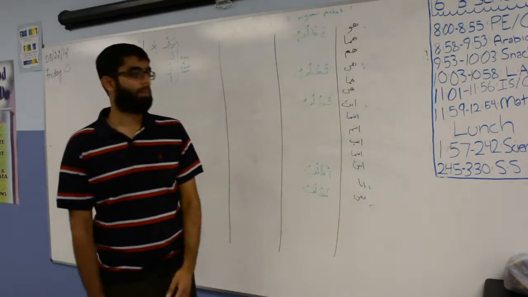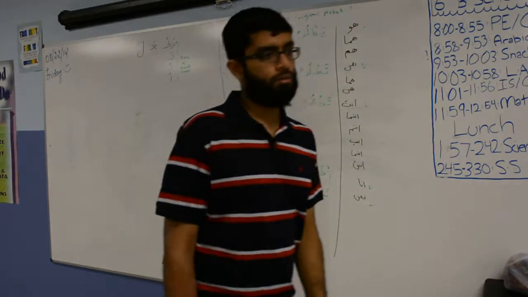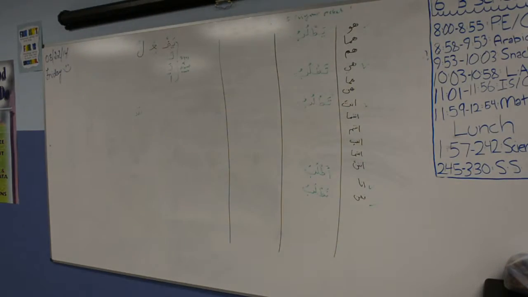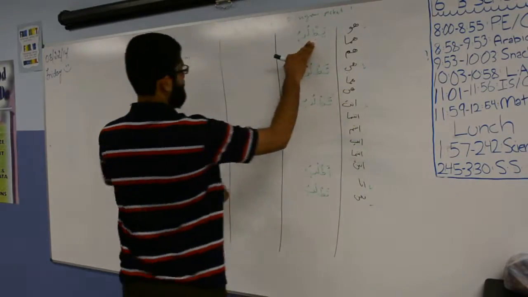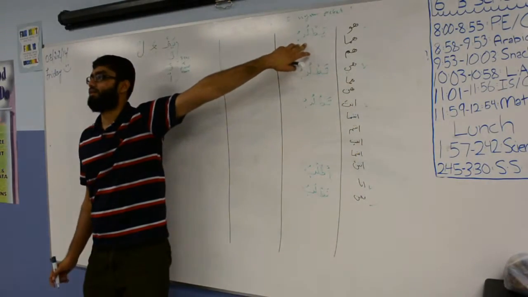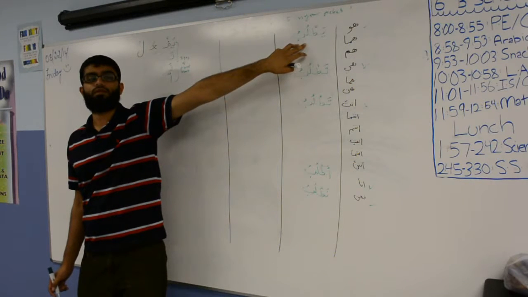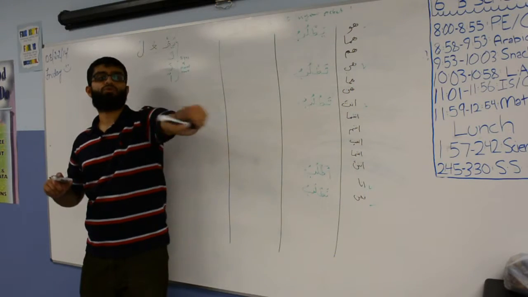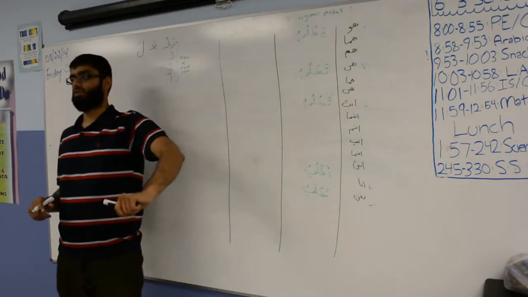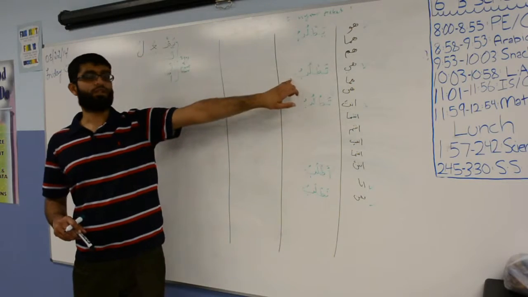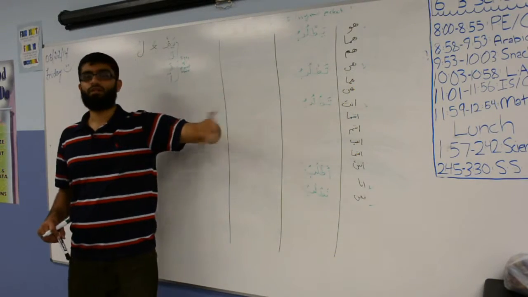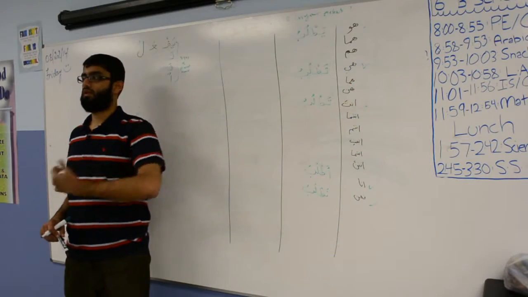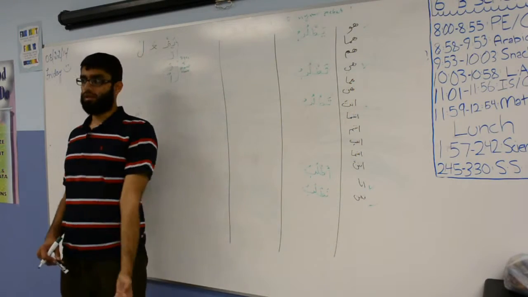Okay. Is darasa in the first column? How about darasa? Now we want to say he is studying. How do you say he is studying? Darasa, right? It's in the first column. Yadrusu. Everyone say it. Yadrusu. Tadrusu, she is studying. Tadrusu, you are studying. Adrusu, I am studying. Nadrusu, we are studying.